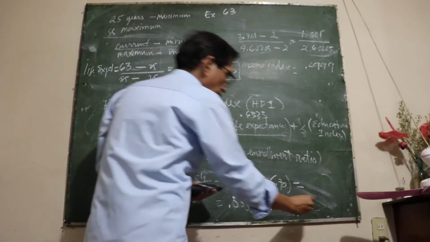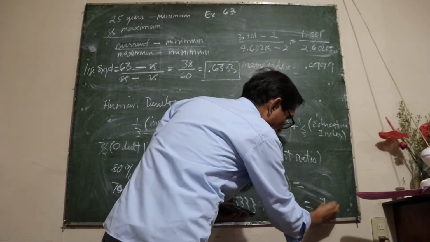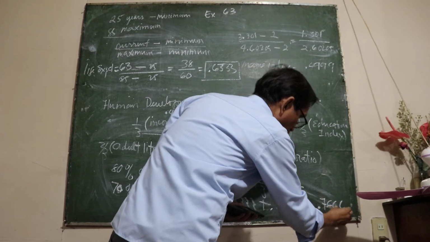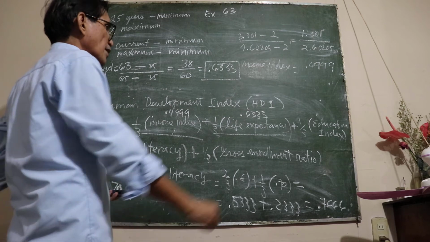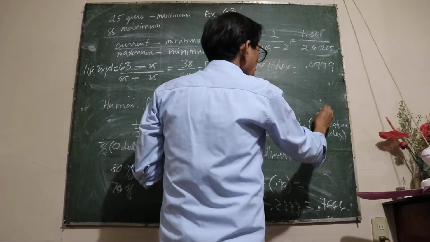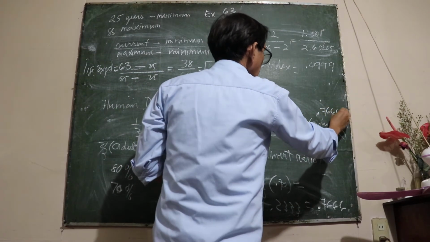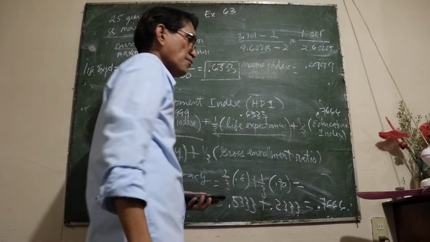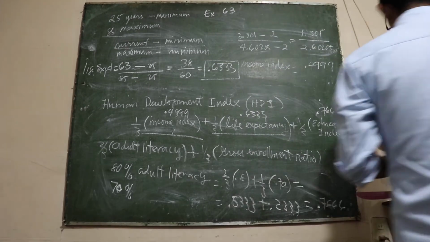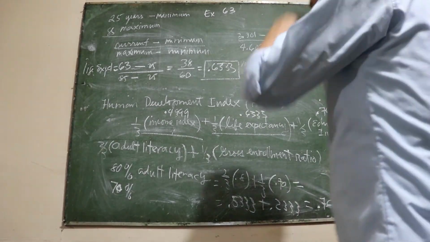This gives us an education index of 0.7666. So we plug that one here, 0.7666. Remember, the three indices are given equal weight.